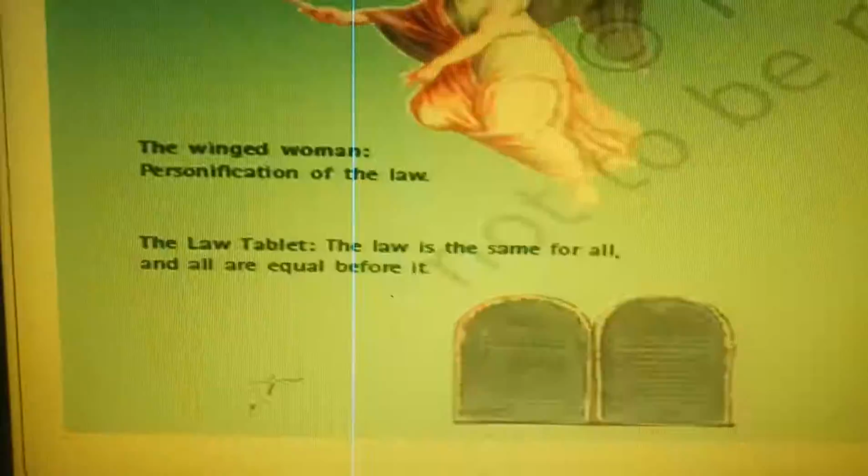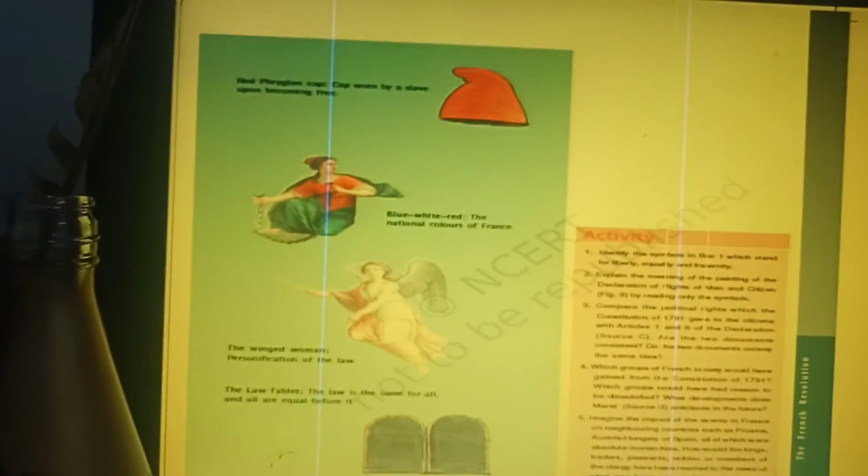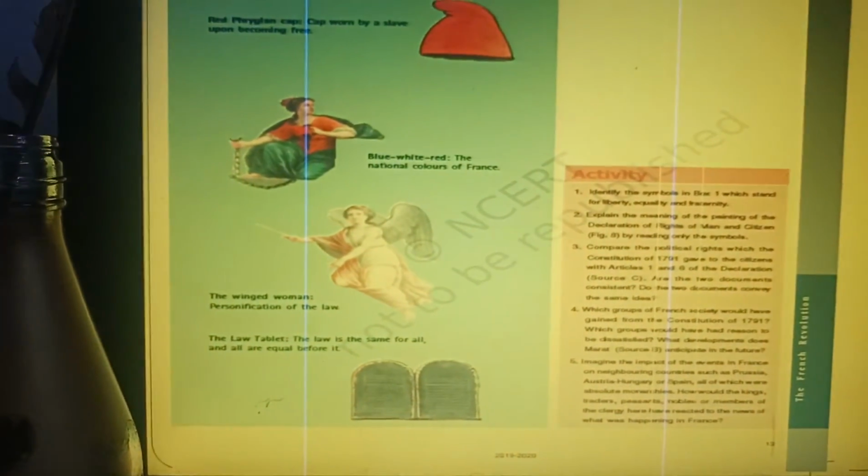This winged woman is the personification of the law, and this is the law tablet on which the constitution is written. So the law is the same for all. It refers that it is the same for all, and all are equal before it. So we have read 2 sections of this chapter.